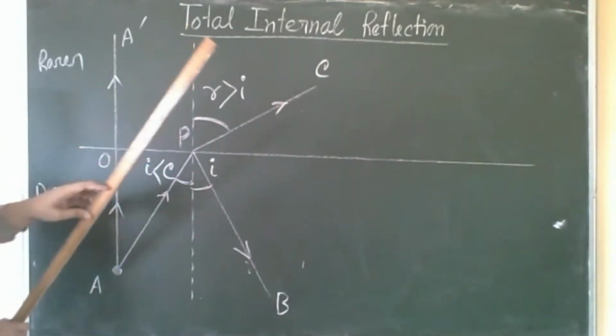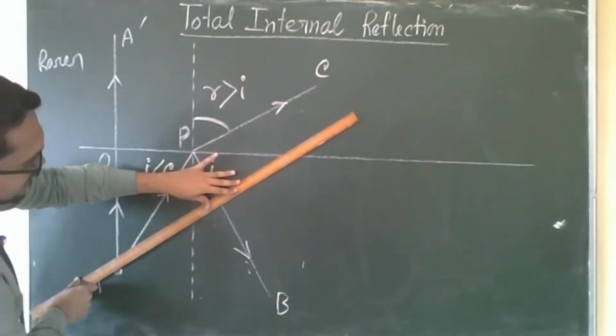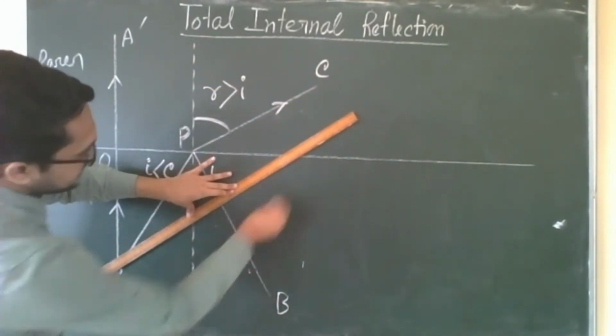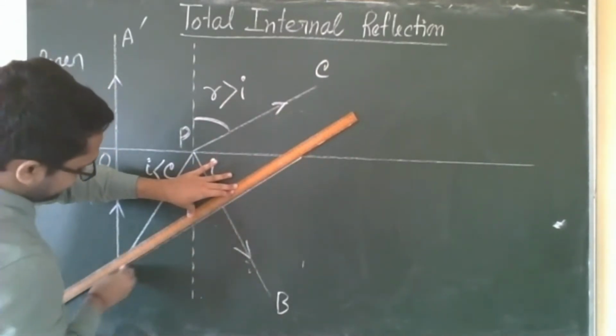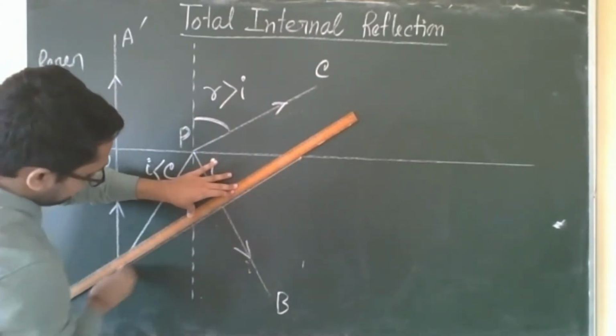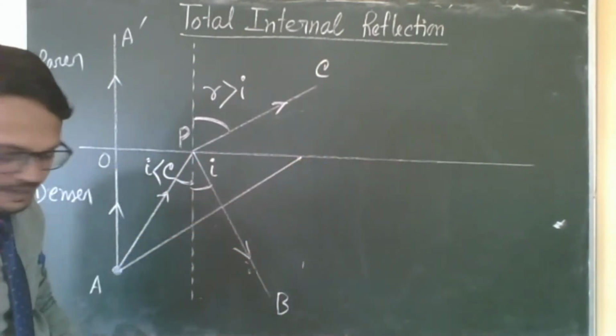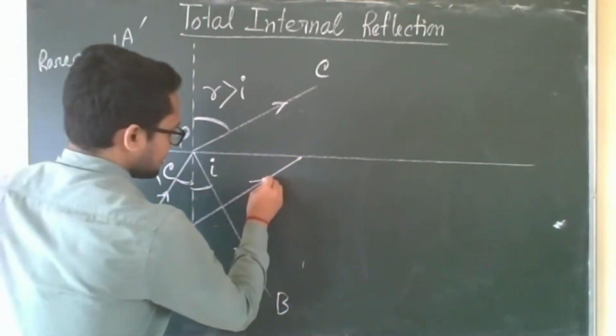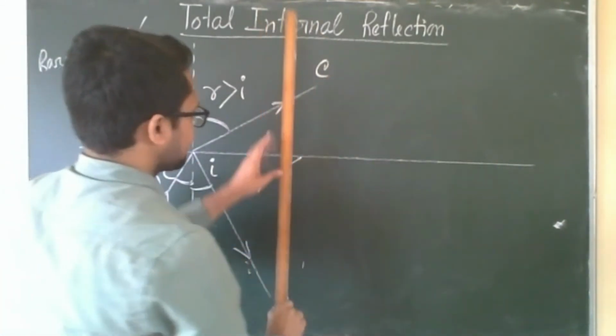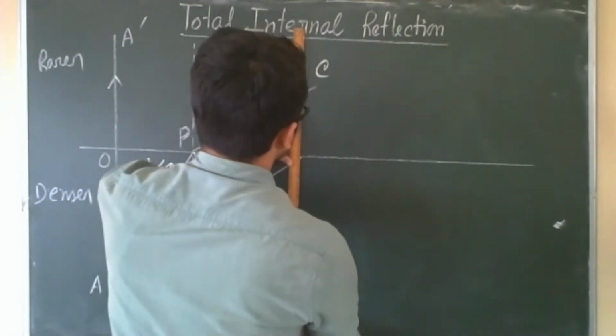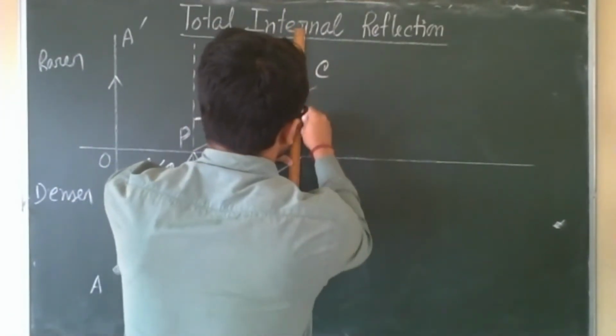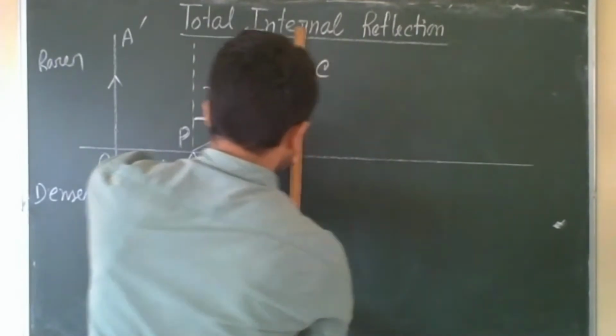Third ray. Always draw the normal. This is the normal.